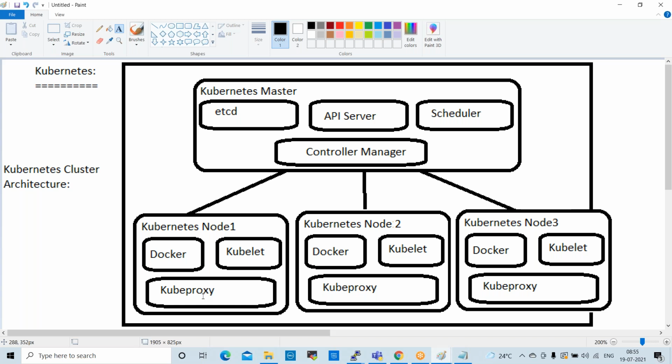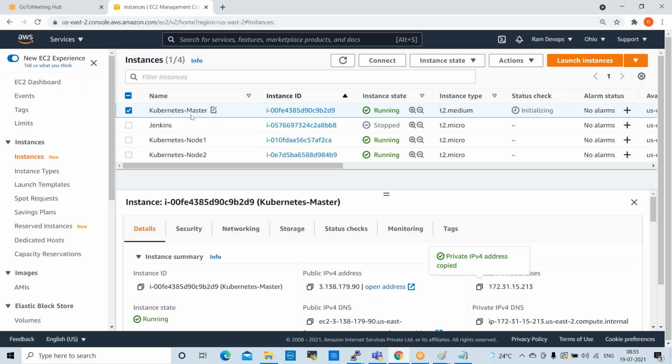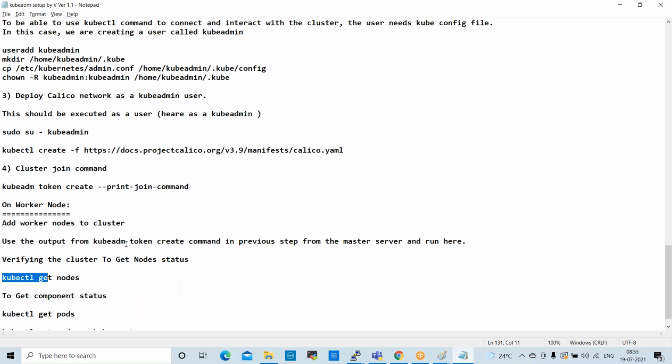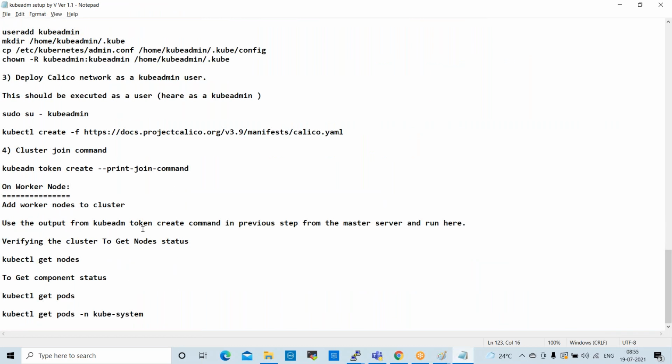Meanwhile, you can prepare your server setup. You can take one master server and 2 node servers, and you can use these commands that I'll share with you today, so that from tomorrow onwards we'll start working on different activities. First we deploy applications. After that, we'll have different activities. We'll perform that from tomorrow.